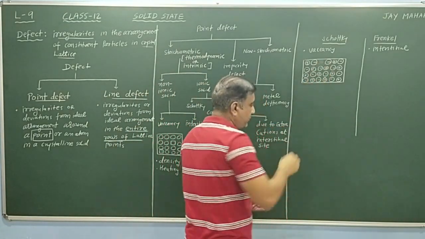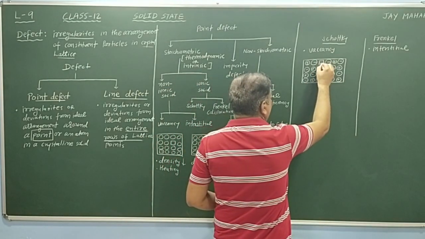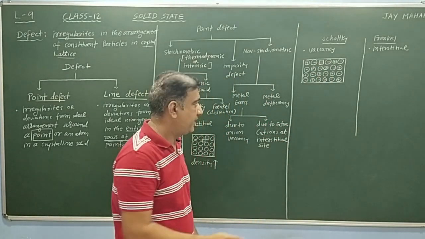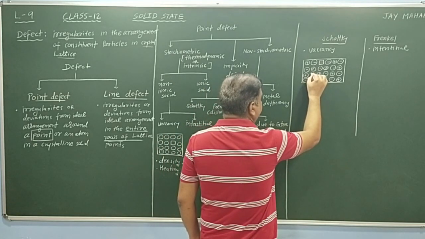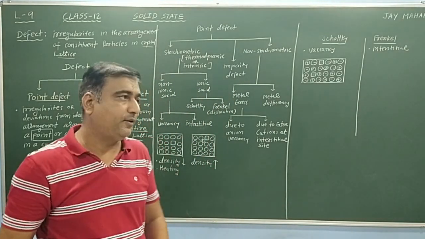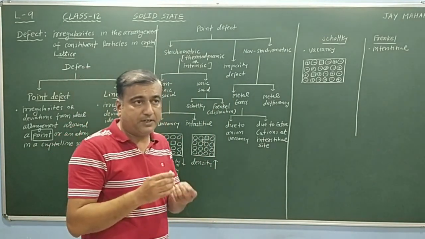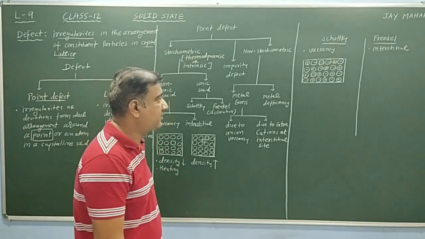Suppose here this positive ion is missing, then compulsorily one negative ion is also missing. The reason is to maintain electrical neutrality. That means equal numbers of positive and negative ions are missing.